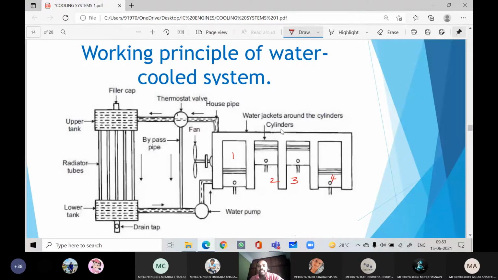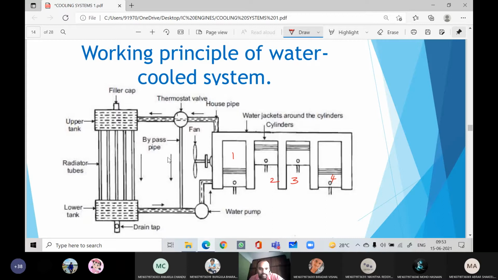Surrounding the cylinders we have the water jacket, right? Water jacket means the coolant will pass through that jacket, and this water should not enter the engine cylinder. Once the water enters the engine cylinder, it will seize the engine. So surrounding the cylinder there is a separate passage, and within that passage the coolant will pass through.